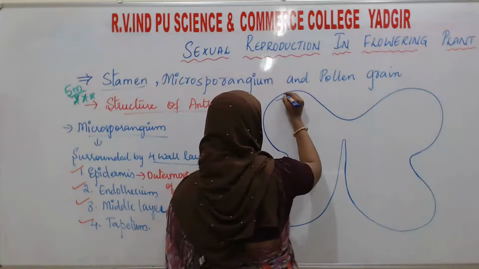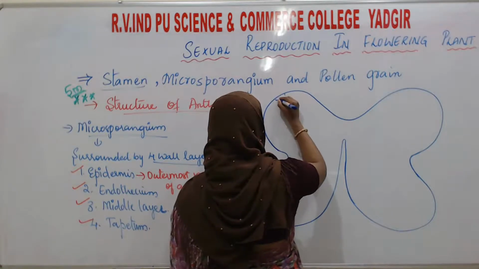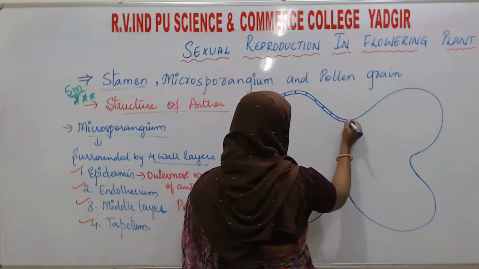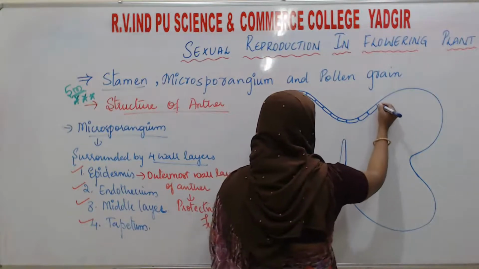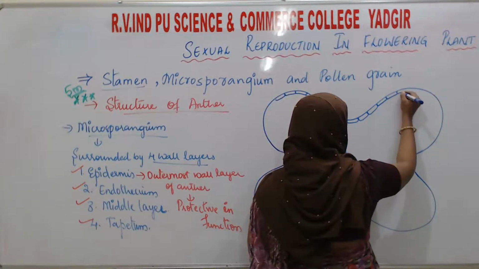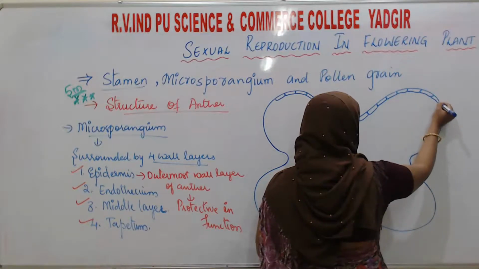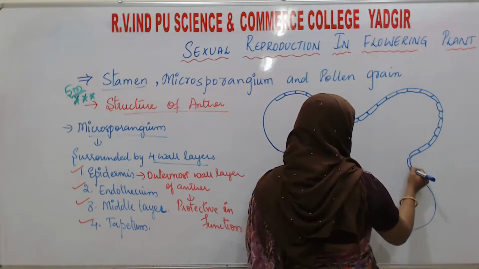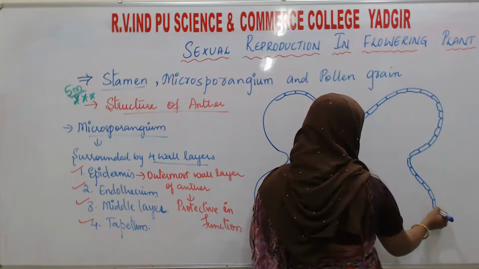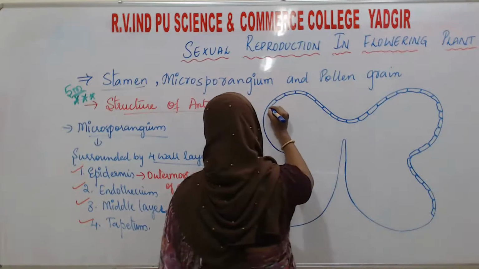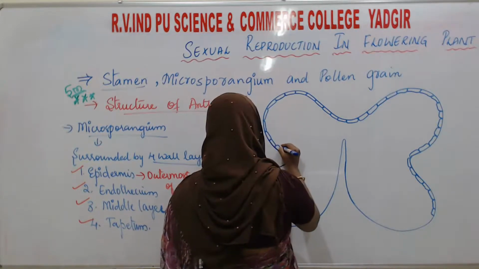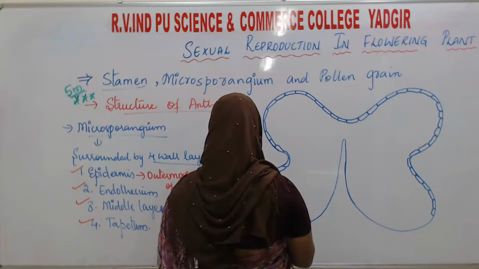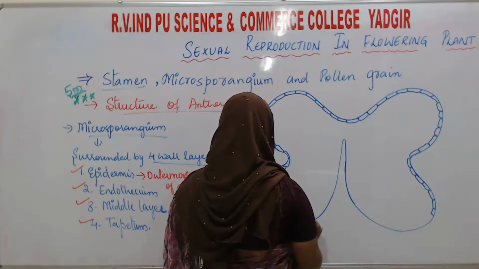You will see here it will be somewhat like this. Flattened cells which are stretched.